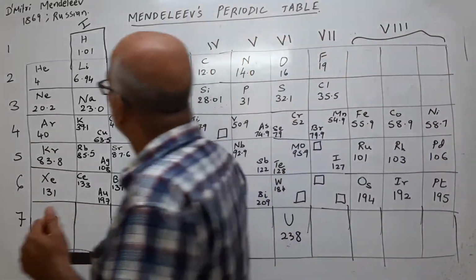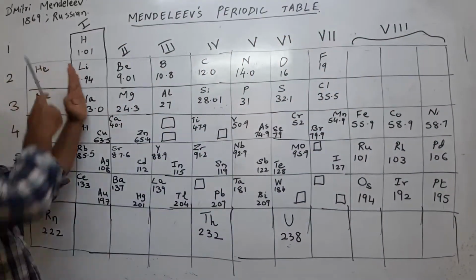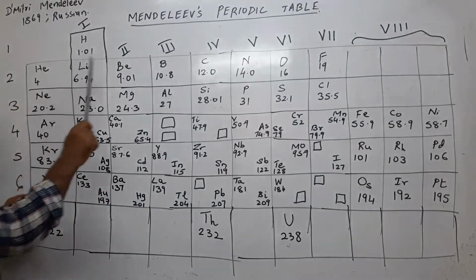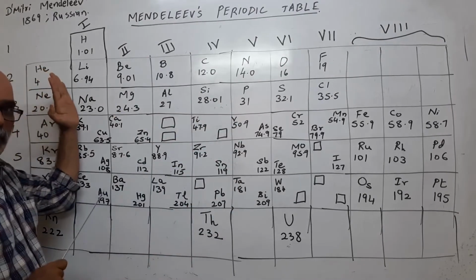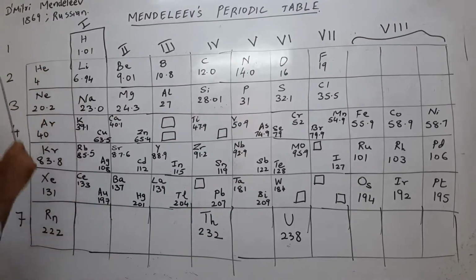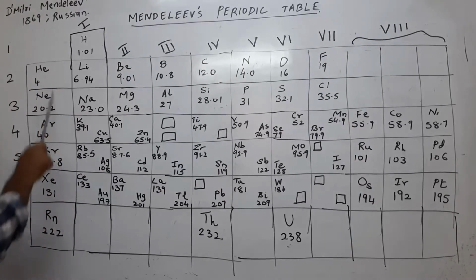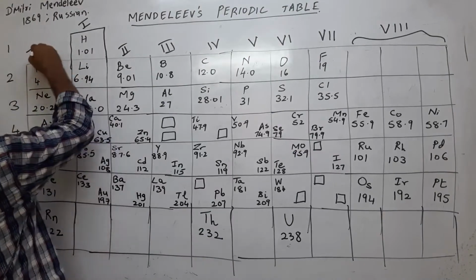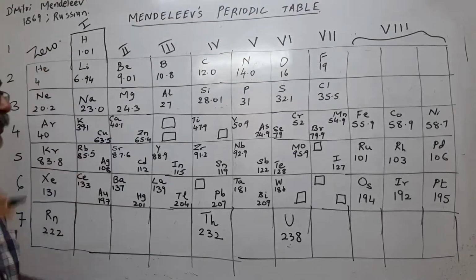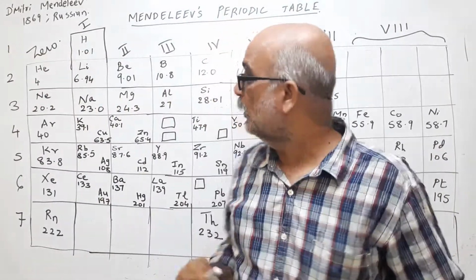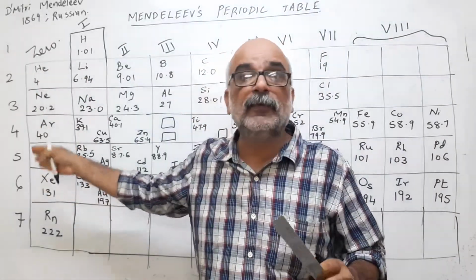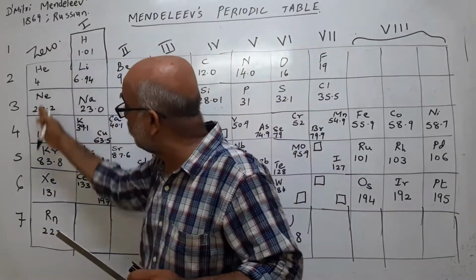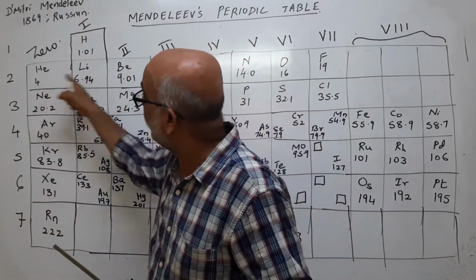Now, secondly, during his days, noble gases were not known. What was surprising is that in spite of the fact that he made this chart without the noble gases, we were able to arrange the noble gases in this column, and later it was termed the zero group. So this became the zero group here. This is something surprising, if you see. The elements were not even known and he could still classify those elements. We did not disturb the chart and we could easily place them. So it came automatically in an order itself.